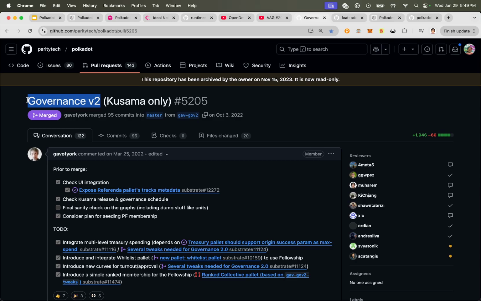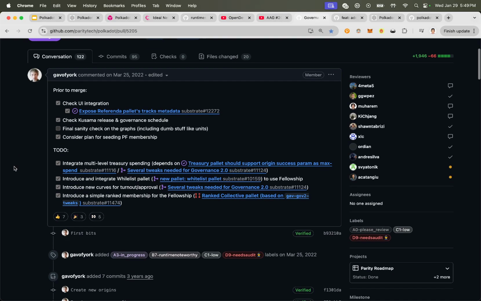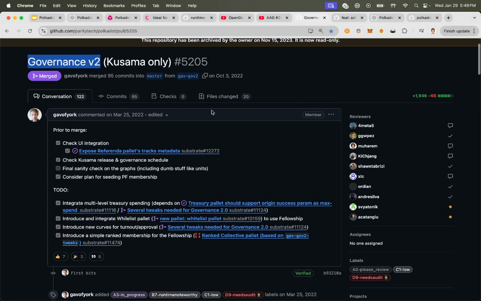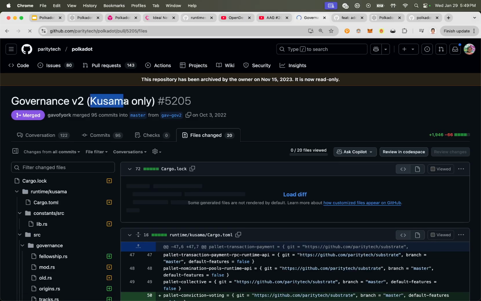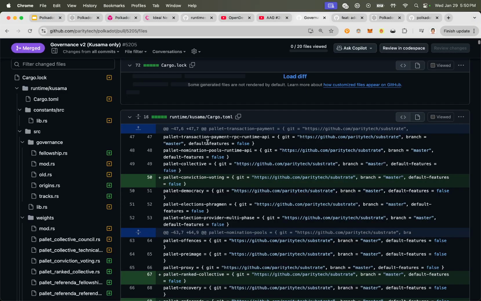And what we see here is the PR for governance v2, which is pretty cool because you can actually see the code, the work that was involved. If I click on files changed, we can actually see this was when they implemented it in Kusama. Kusama's the test network of Polkadot, but with real economic value, right? It's also called the Canary network for Polkadot.